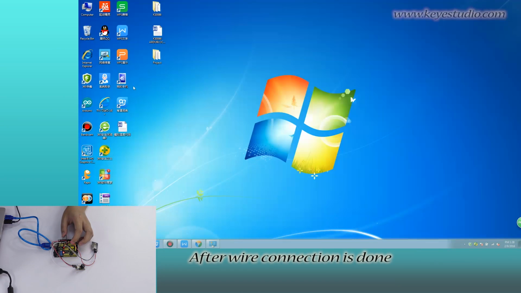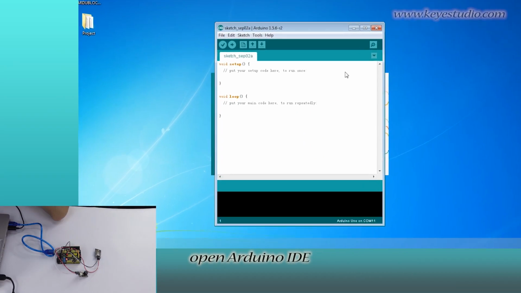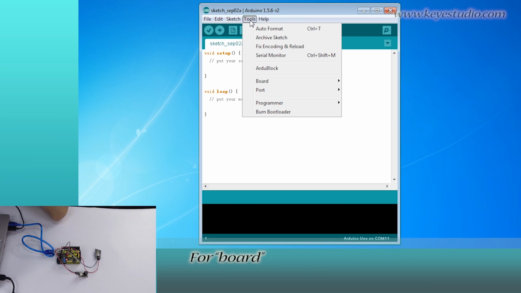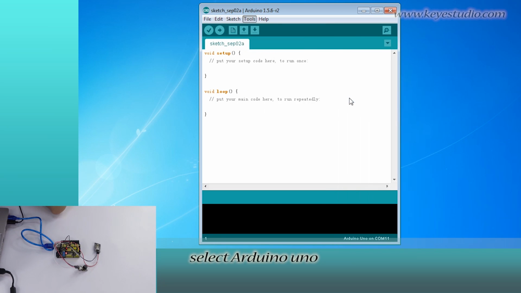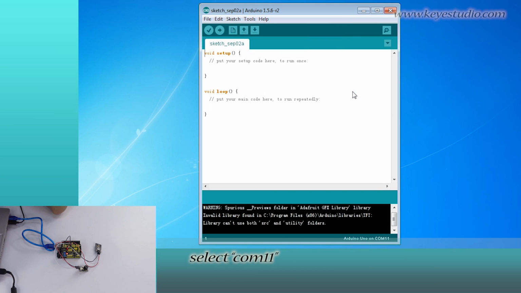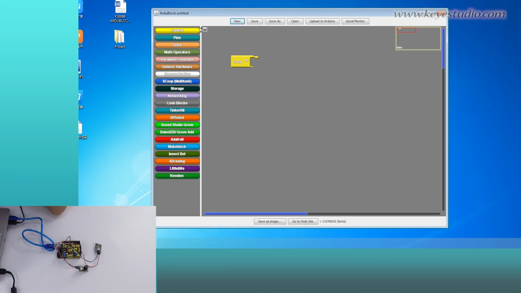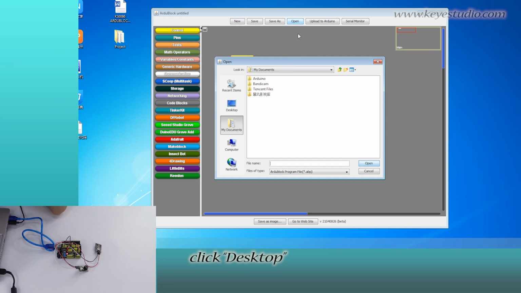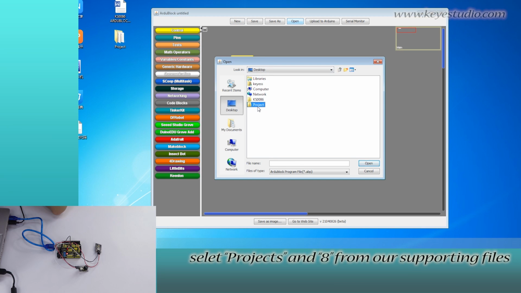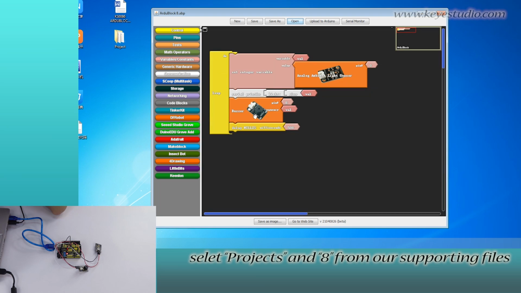After wiring connection is done, open Arduino IDE, click Tools. For board, select Arduino Uno. For port, select COM11. Then click Arduino block. Select Open, click Desktop. Select Projects and A from our supporting files.